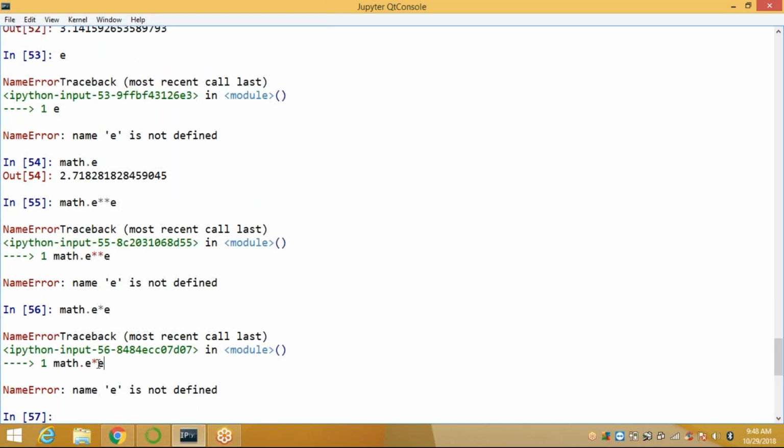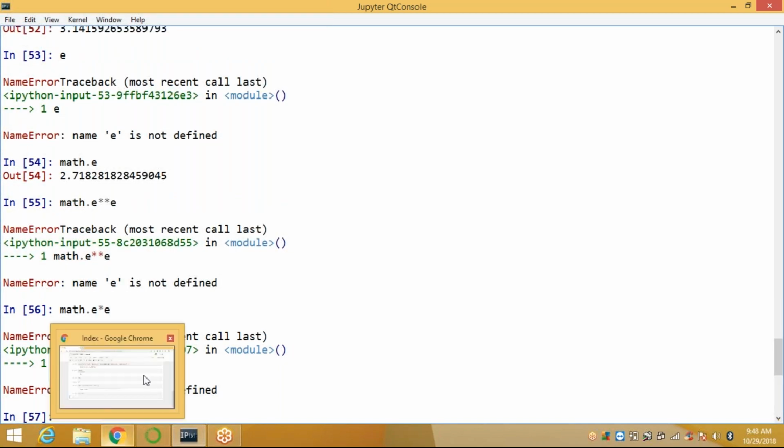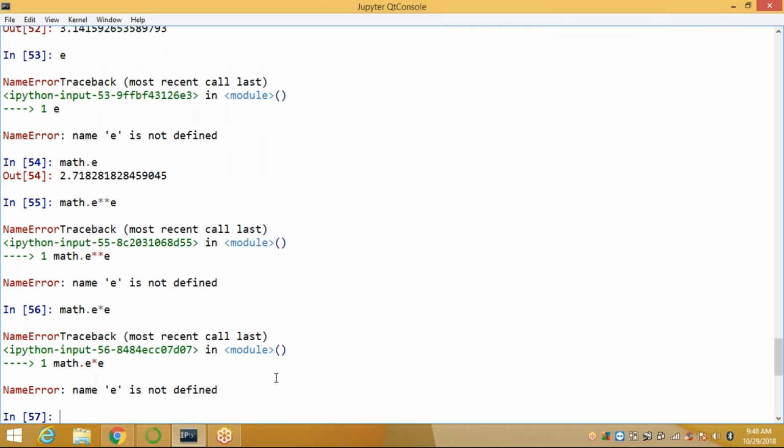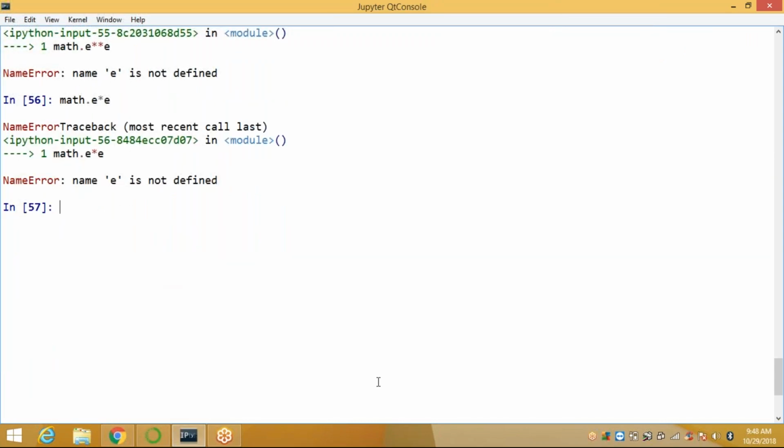Actually, e is not defined means this e is not defined. So at that time we can use from math import, and you can call all the packages from math, all operators and all functions.